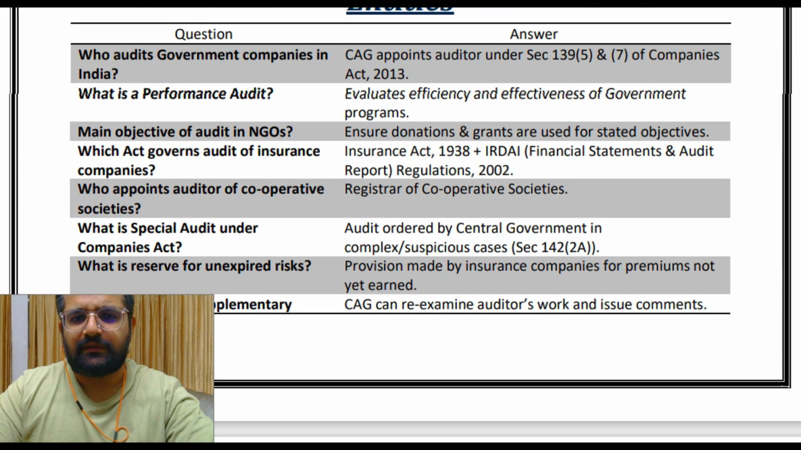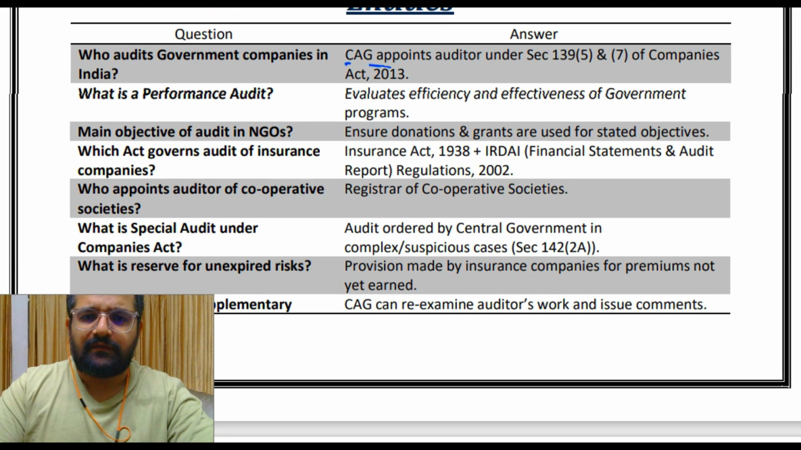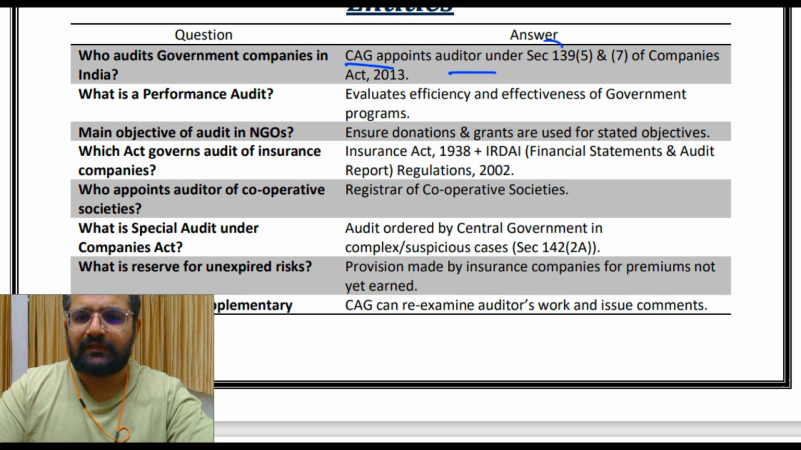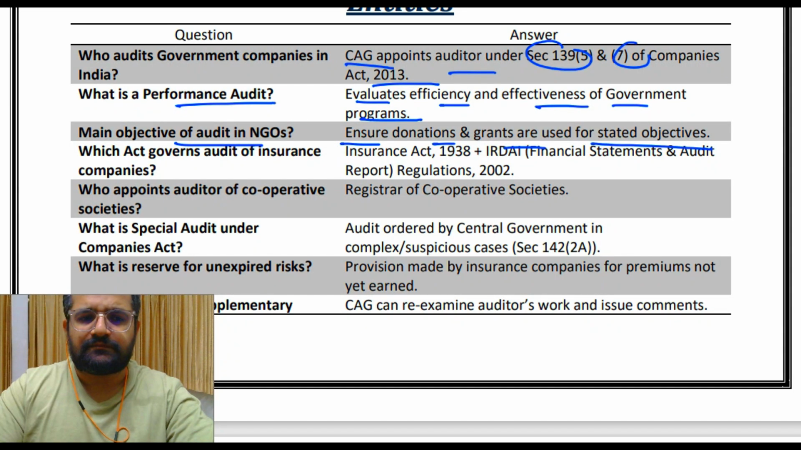Who audits government companies in India? So the CAG appoints the auditor under Section 139(5) and (7) of the Companies Act 2013. What is performance audit? It evaluates the efficiency and effectiveness of government programs. Main objective of auditing NGOs: ensure donations and grants are used for stated objectives. Which act governs audit of insurance companies? Insurance Act 1938 and the IRDA Financial Statements and Auditor's Report Regulations 2002.